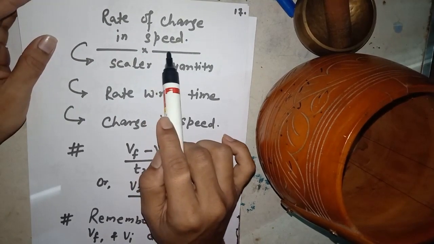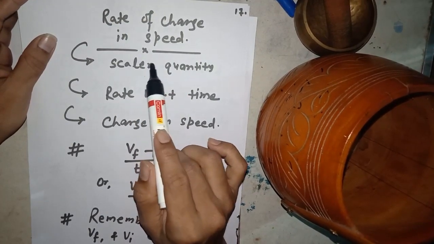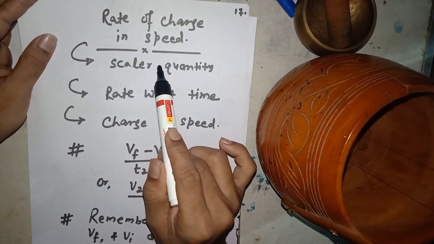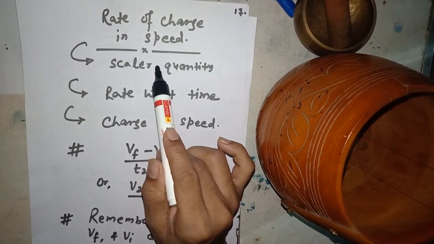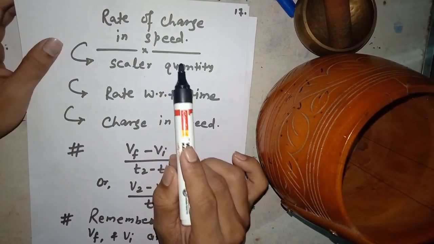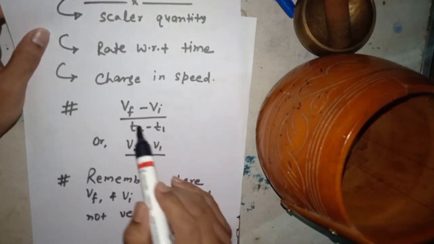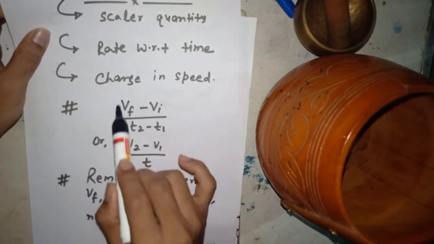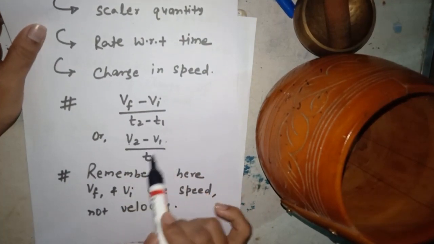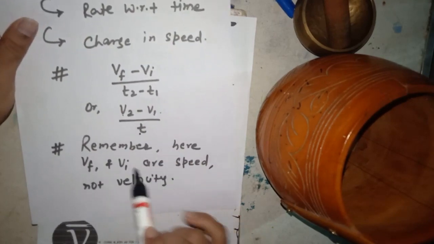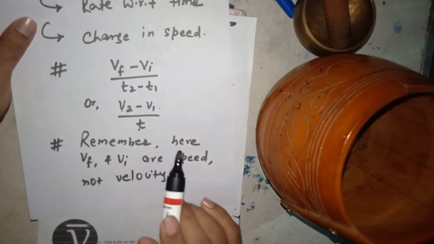So as speed is a scalar, its rate of change is also a scalar quantity. But in the previous case, velocity is a vector quantity, so its rate is a vector, so acceleration is a vector. So rate of change of speed is a scalar quantity. Its formula is the total change in speed during that motion divided by total time. So v2 minus v1 by t. But the caution here is that v2 or v1 is not the velocity here. It's only speed.